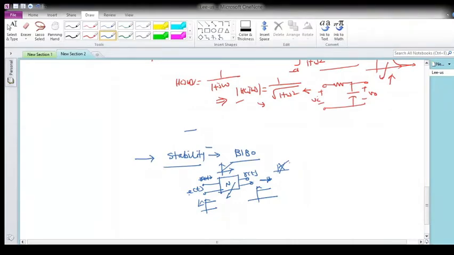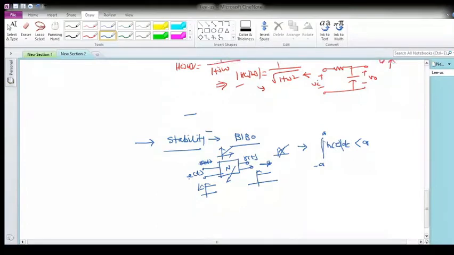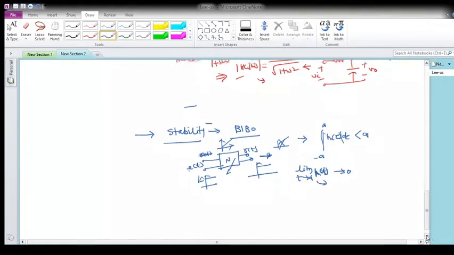In terms of impulse response, it has to be absolutely integrable: the integral of the magnitude of H of tau d tau has to be less than infinity. So the impulse response must approach 0 as t tends to infinity, that is, the limit as t tends to infinity of H of t approaches 0. This means that it is bounded.